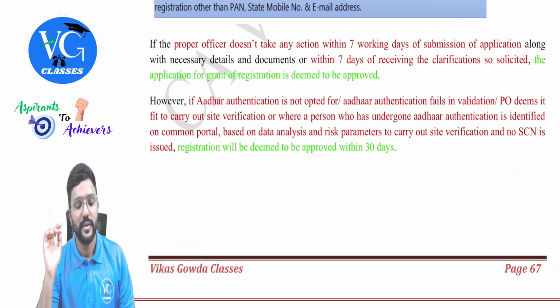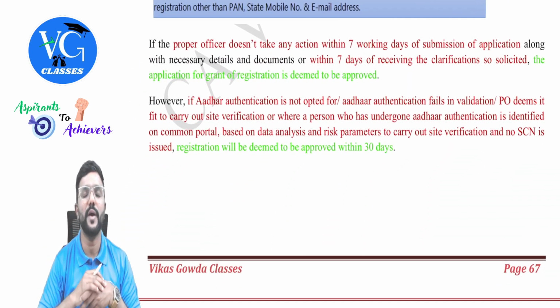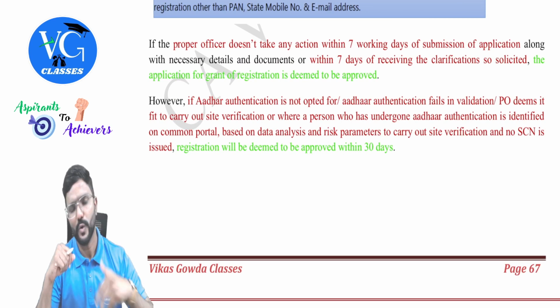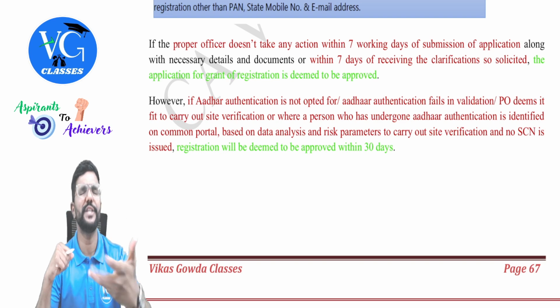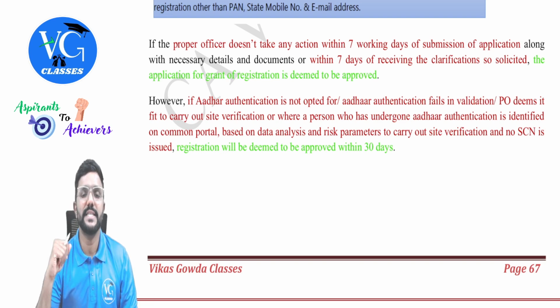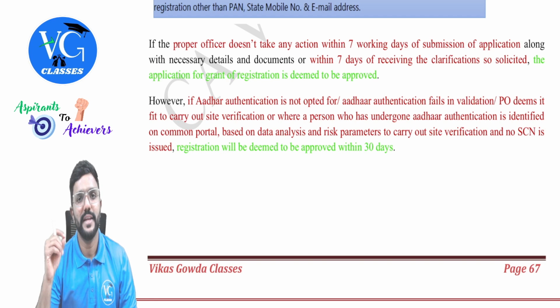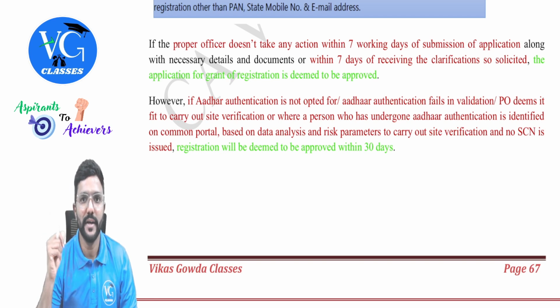Now, sir, a certain time limit is given to the proper officer to take a call, to grant the registration or to issue notice. What if by chance he is silent by the end of that day? Then it is deemed approval, guys. Deemed approval.